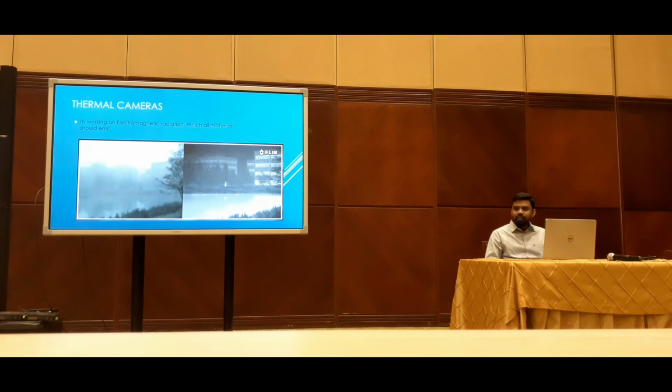In a foggy environment, you cannot see anything with a normal visible camera. It is full of fog, snow and all. In the other picture you can see there is one person standing here. So this is the importance of thermal cameras: they can see from very far, and even if someone is hiding in the woods, it can detect the person because there is a temperature difference in the area.